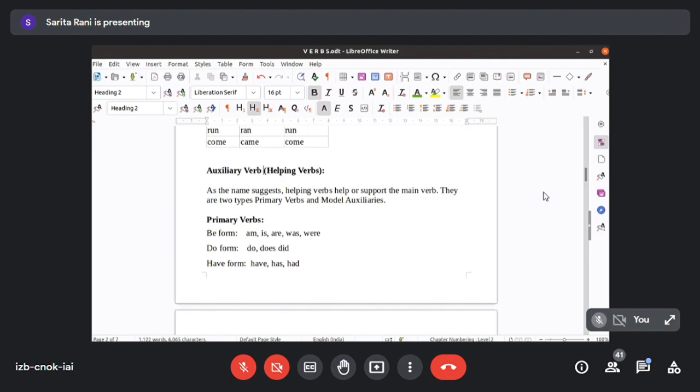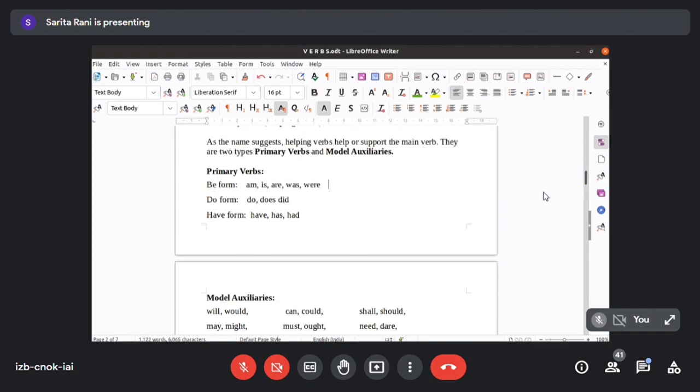What are those? See, auxiliary verbs are called the heart of a sentence. It is even called the soul of a sentence because without it, a sentence cannot perform. Almost all sentences will have auxiliary verbs. Clear? So it is considered the heart or soul of a sentence. So these are of two types. Okay, what are those two types? One is primary verbs and the other is modal auxiliaries. Modal auxiliaries. In the primary verbs, we have three forms.